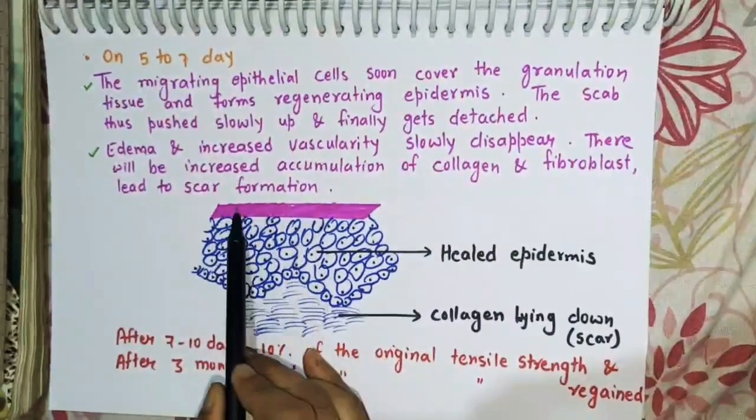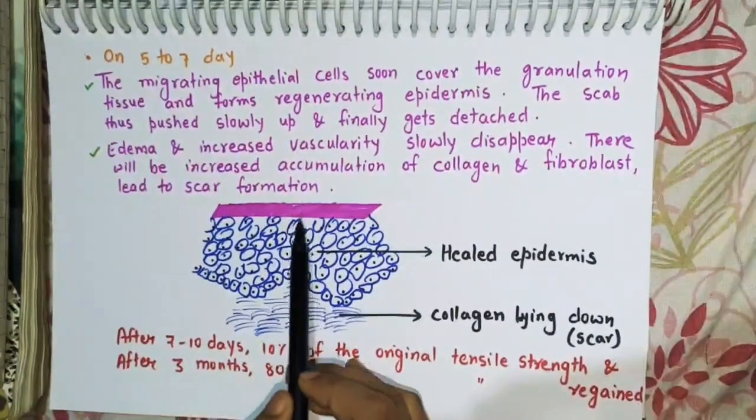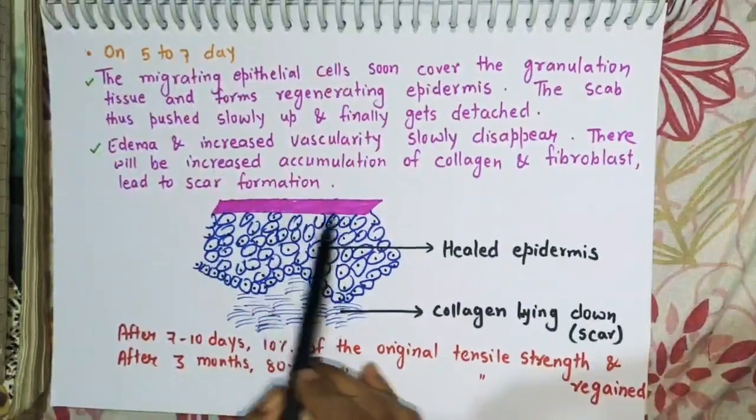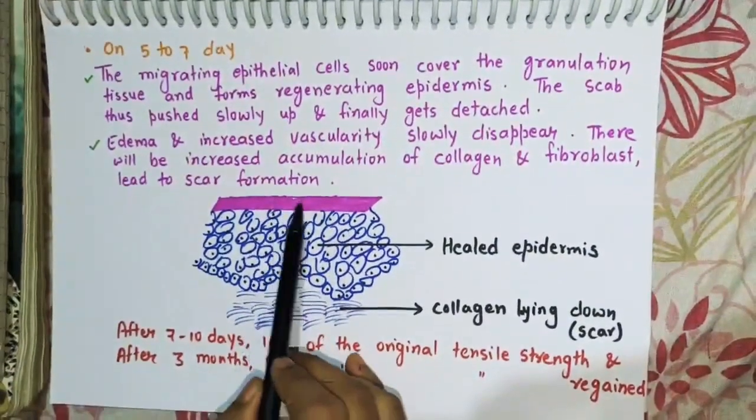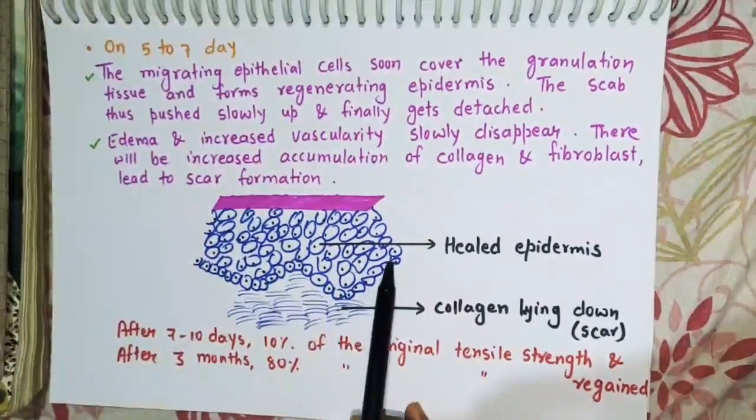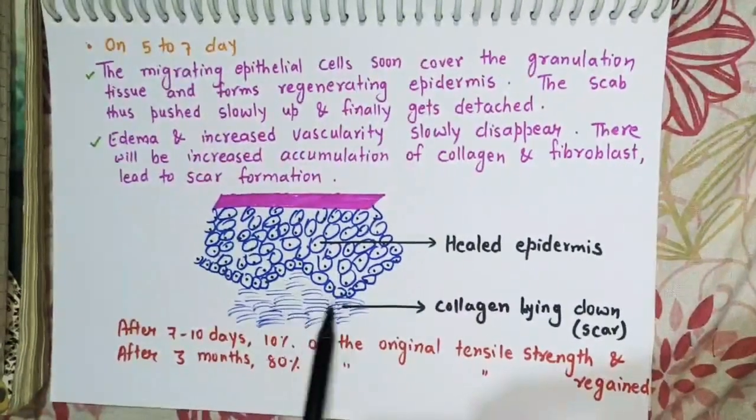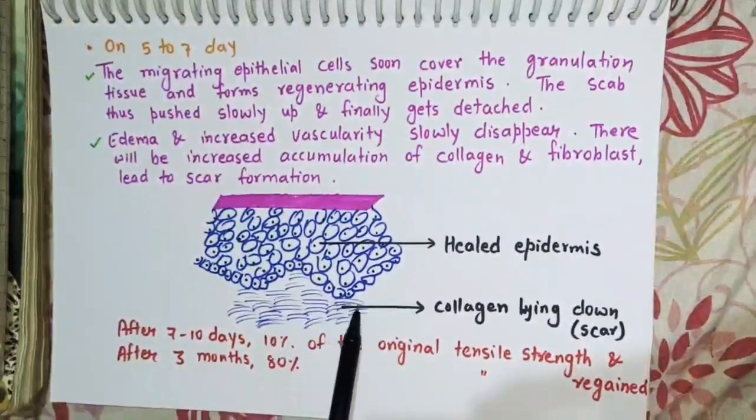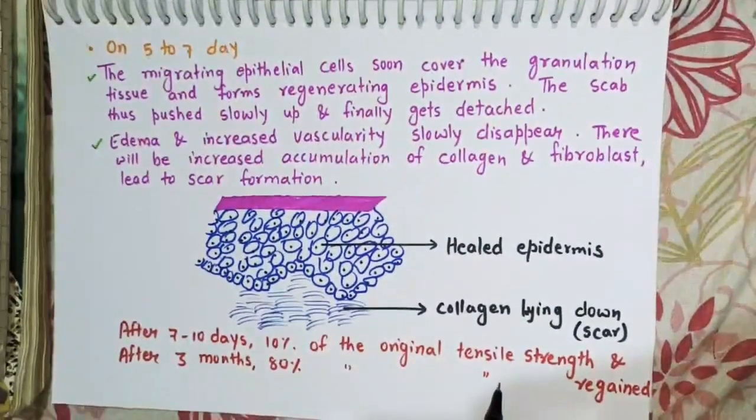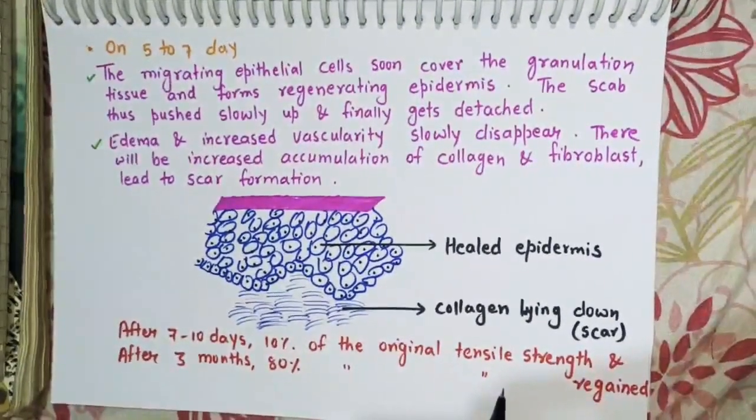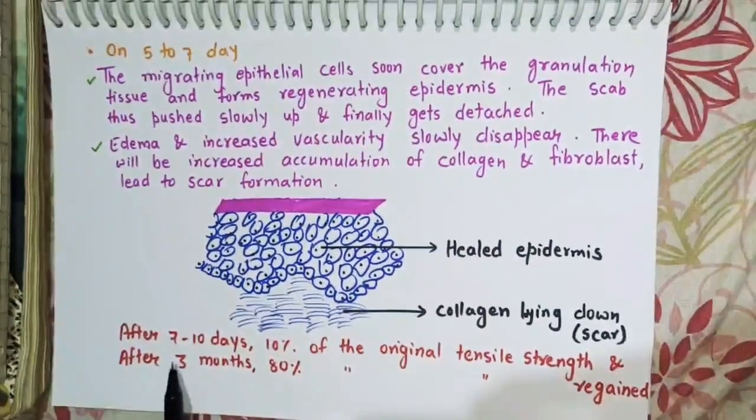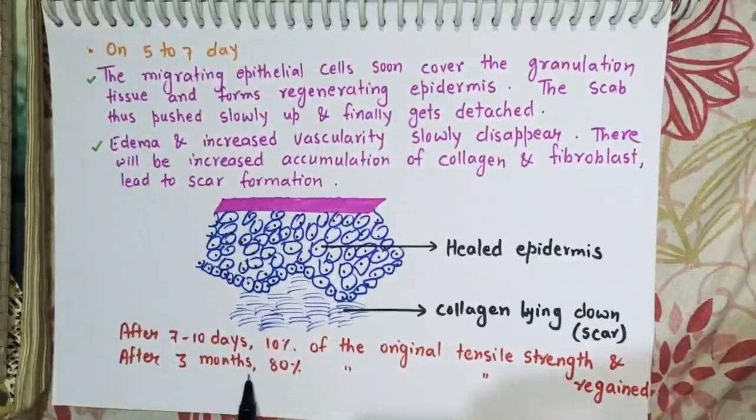In the diagram, the incisional gap which was formed during tissue injury is completely healed up, and now there is a scar formation after the process of healing. These are the healed epidermis of the skin, below which collagen or scar formation is laid down. The tensile strength of the injured tissue in case of healing by second intention is regained after 7 to 10 days or after 3 months.